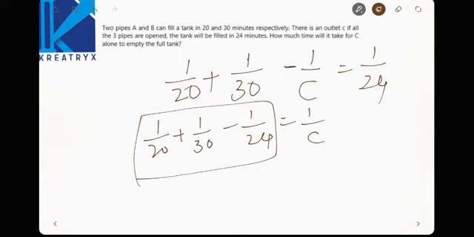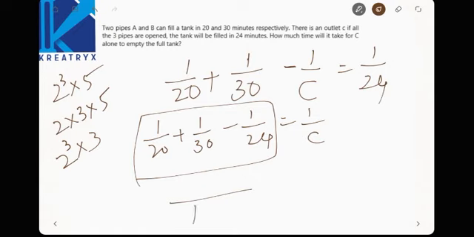What is the LCM here? 20 is 2 square into 5, 30 is 2 into 3 into 5, and 24 is 2 cube into 3. Am I right? Now the LCM will be what? 2 cube into 3 into 5. 3 5s are 15, 15 8s are 120. Right?